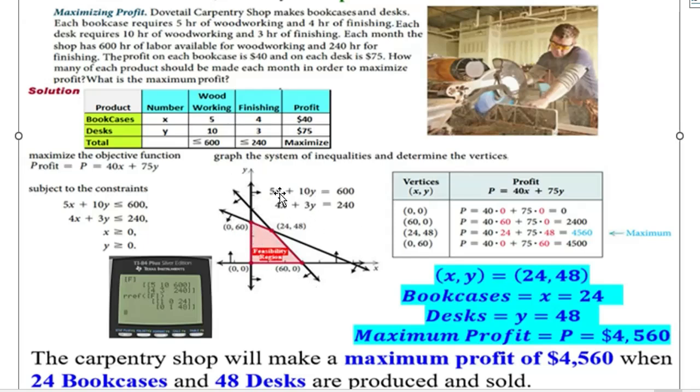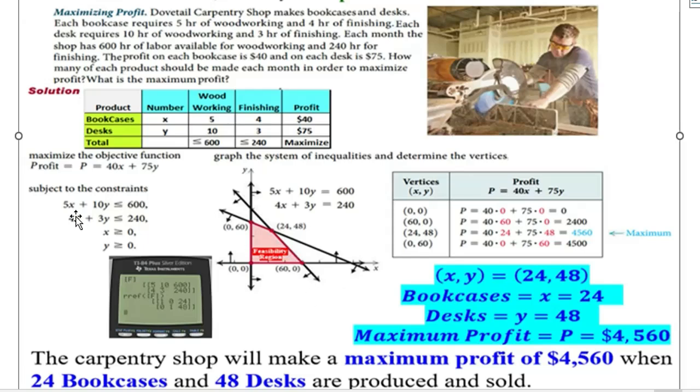So here, when x is 0, y is 60. That is 1 point. Then when y is 0, x is 120. And that is the first line. Then we need to graph 4x plus 3y equals 240. When x is 0, y is 80. And that is this point. When y is 0, x is 60. And that is 60, 0. And that is the other line.